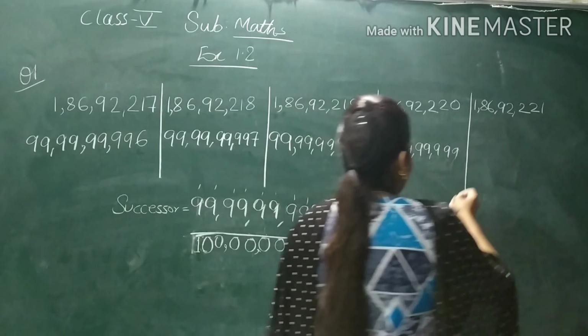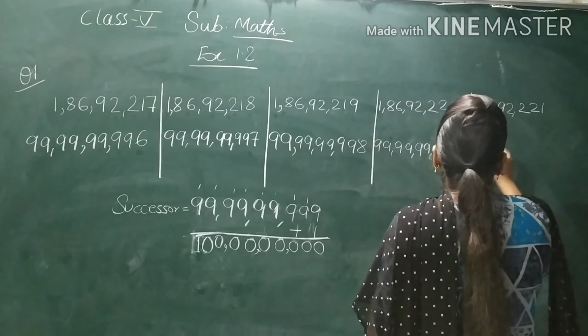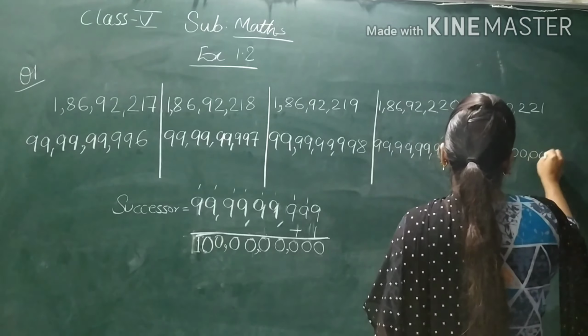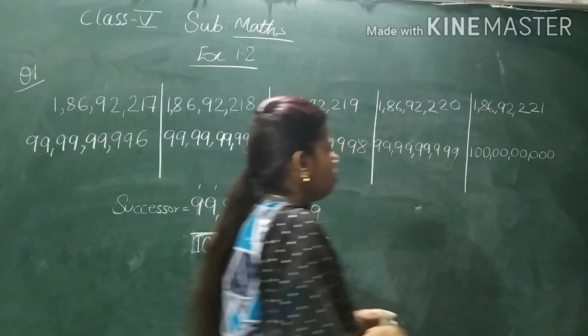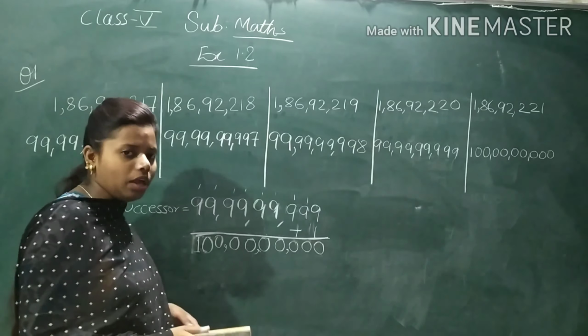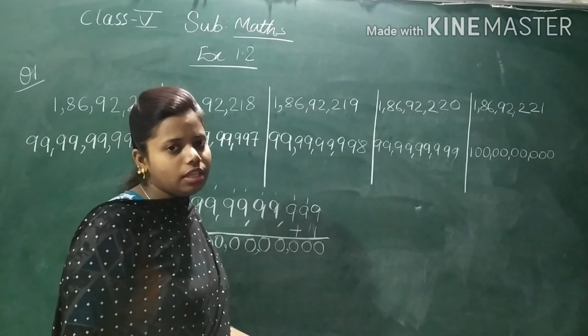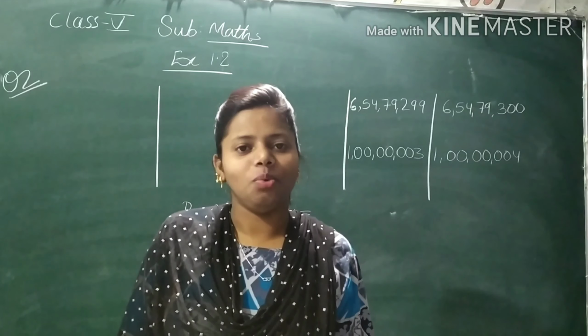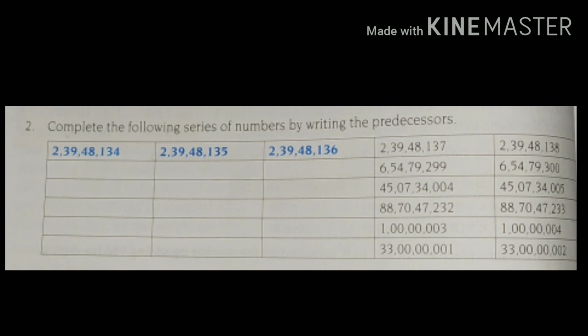So now let's write this. 100 crore is the successor. Okay, so in this way we will find the successor. For a successor, we will plus 1. Now let's move to our next question, that is predecessor. In a predecessor, we will minus. So now let's see question number 2. Complete the following series of numbers by writing the predecessors.